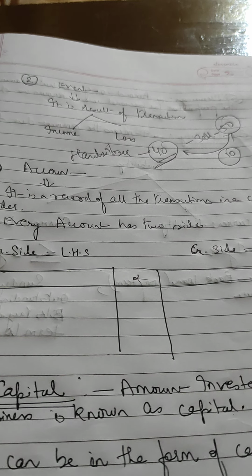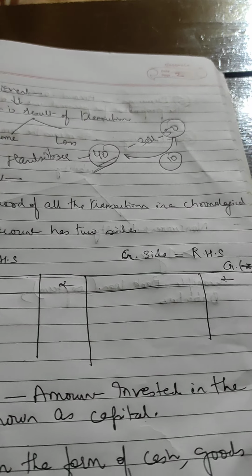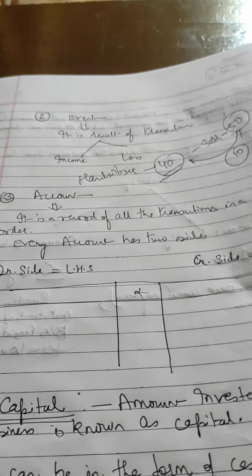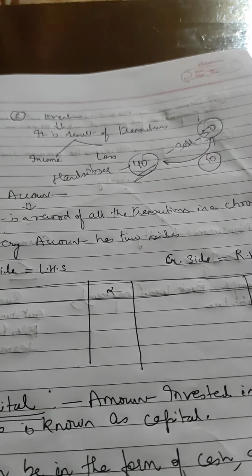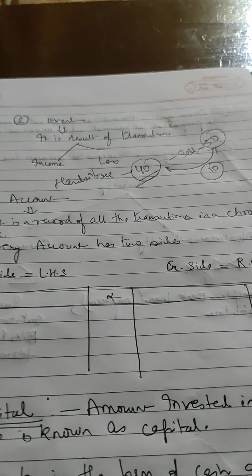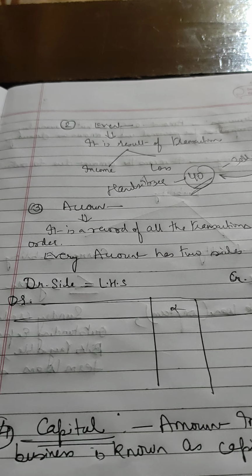Now account means recording of transactions in a chronological order. By the term chronological order we mean, can you see it? It is a record of all the transactions in a chronological order. Chronological order means in a sequence manner. Suppose say today's date is 11th June.